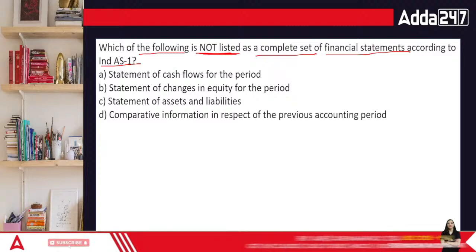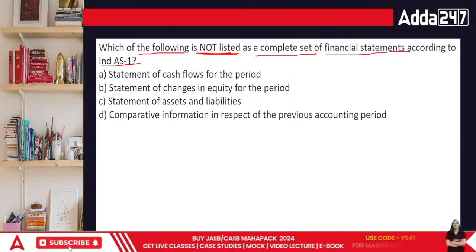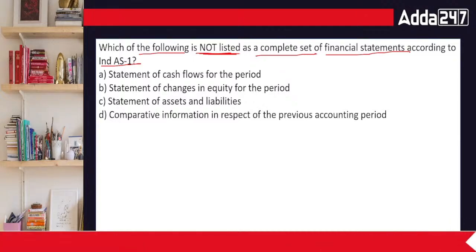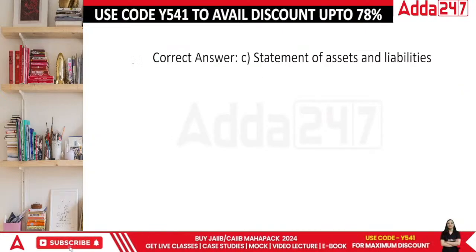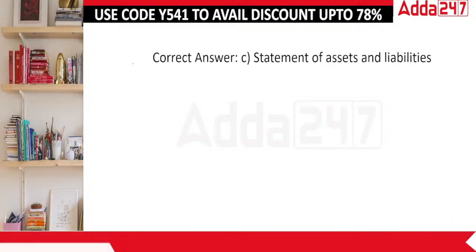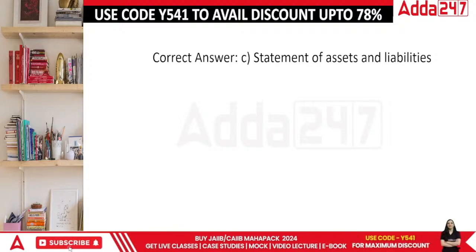The point is the balance sheet and the P&L, they are a part of it. So in this case, the statement of assets and liabilities is the answer. Done, everyone? Let's look at the next question.